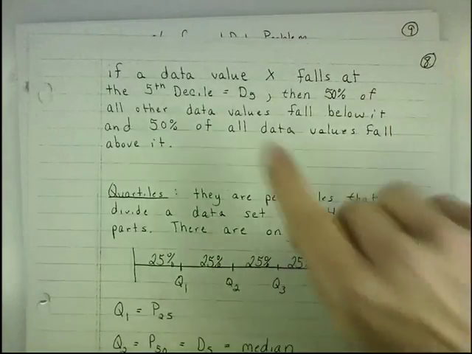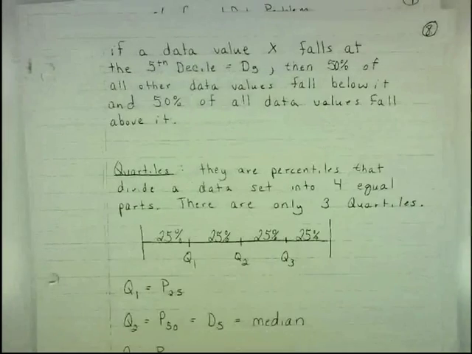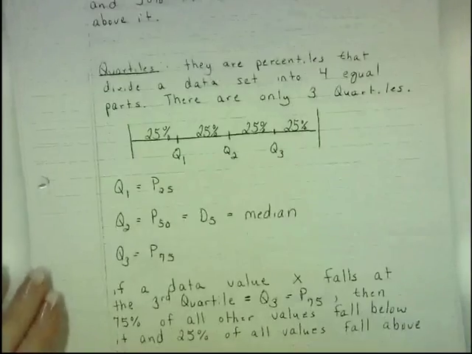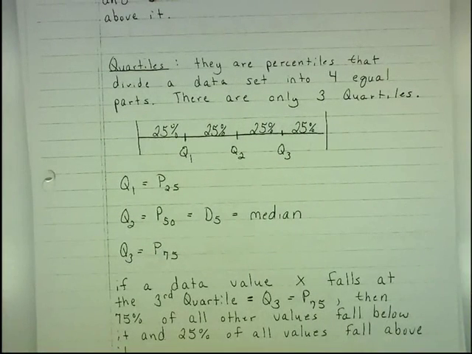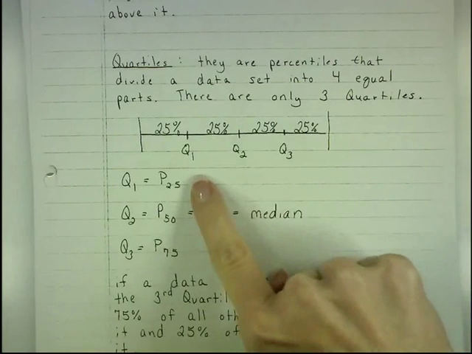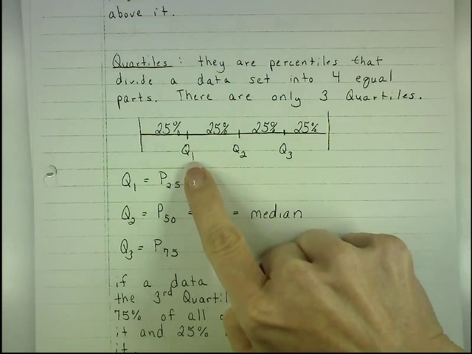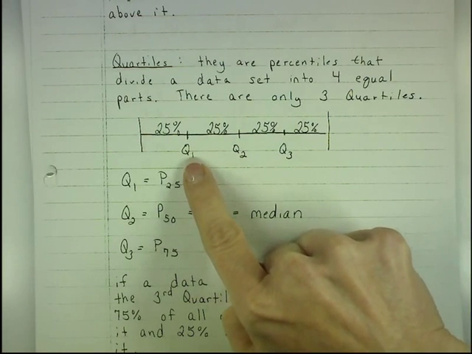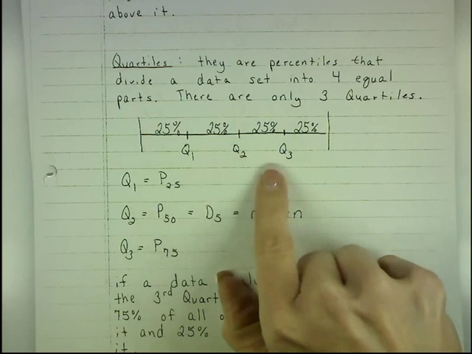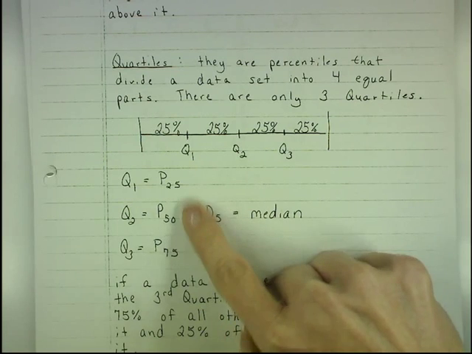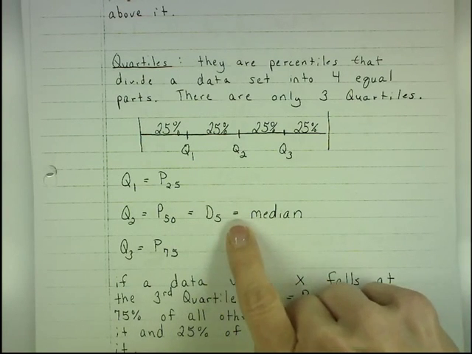If a data value X falls at the 5th decile, I explained that again, then 50% of the data values fall below it and 50% above it, since the 5th decile is the 50th percentile, which is the median. Quartiles are percentiles that divide a data set into 4 equal parts, so there are 3 quartiles. These are given on the calculator, by the way. When you put in your raw data, your ungrouped or your grouped, and you go to calculate the data, you'll see Q1 and Q3. Q2 is the median. So Q1 is the 25th percentile, Q2 is the 50th percentile, which is the 5th decile, which is the median.